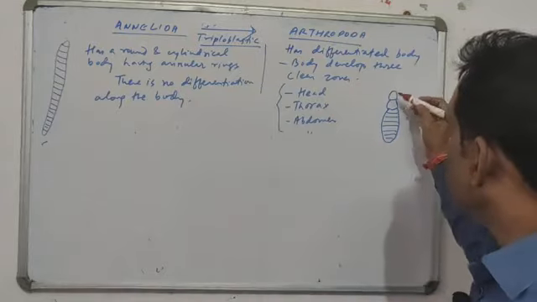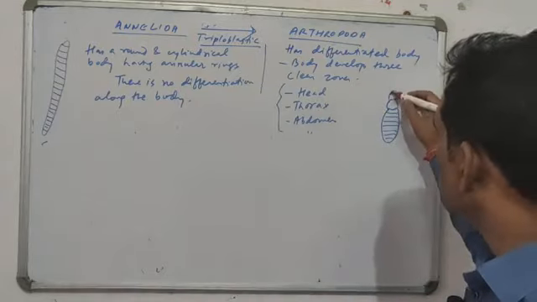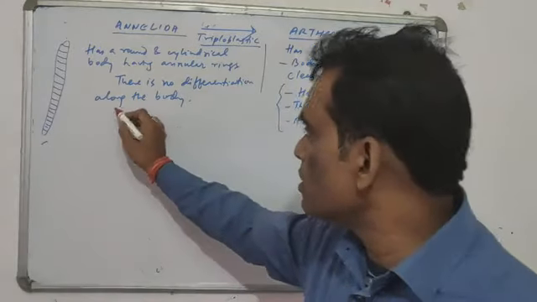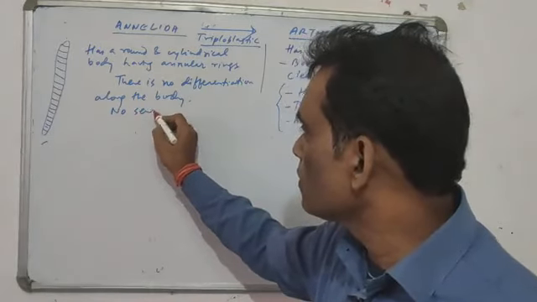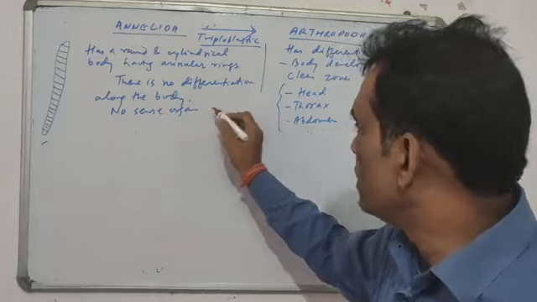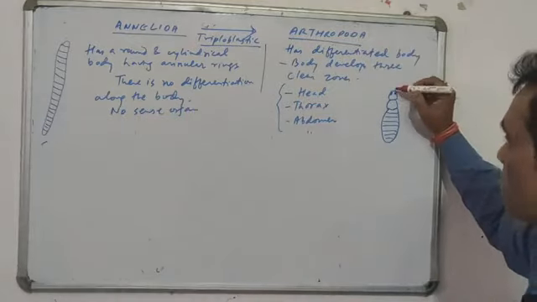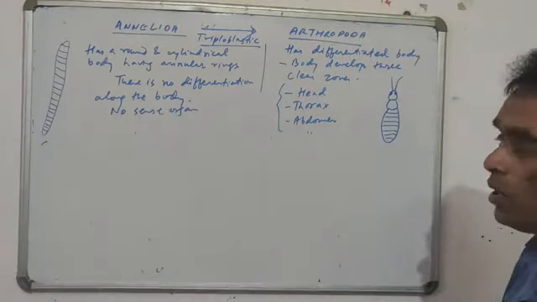क्लियर है? The head develops sense organs, here there is no sense organ, but in Arthropoda sense organs like eyes, the tentacles, they all develop.